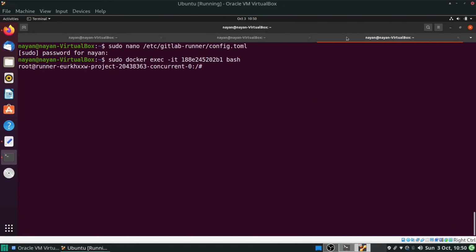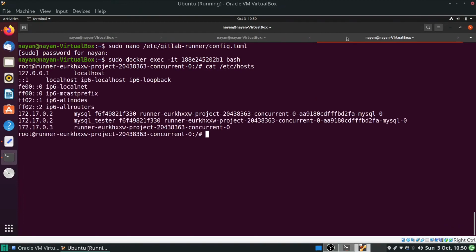Over here we have two options to get the required details. One is cat /etc/hosts, and it will provide me which IP address I can use to connect with the MySQL database or MySQL services image container. In my case the IP address is 172.17.0.2.